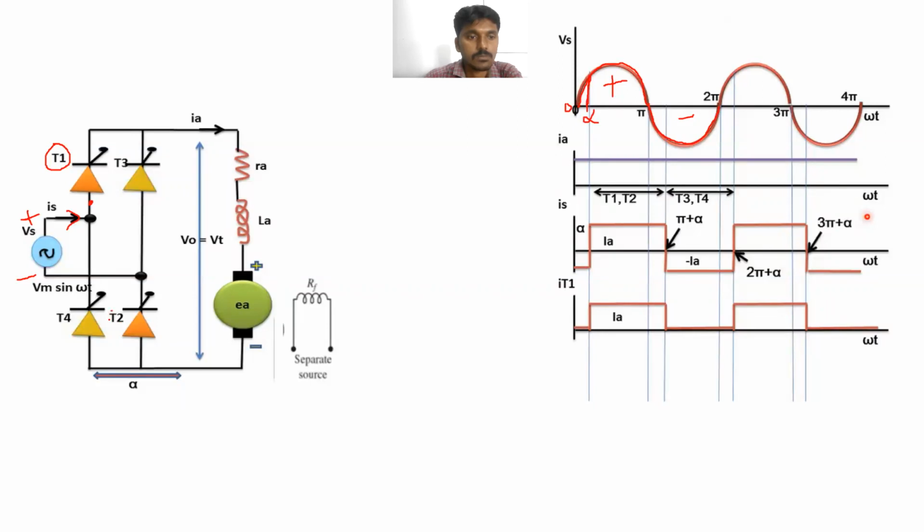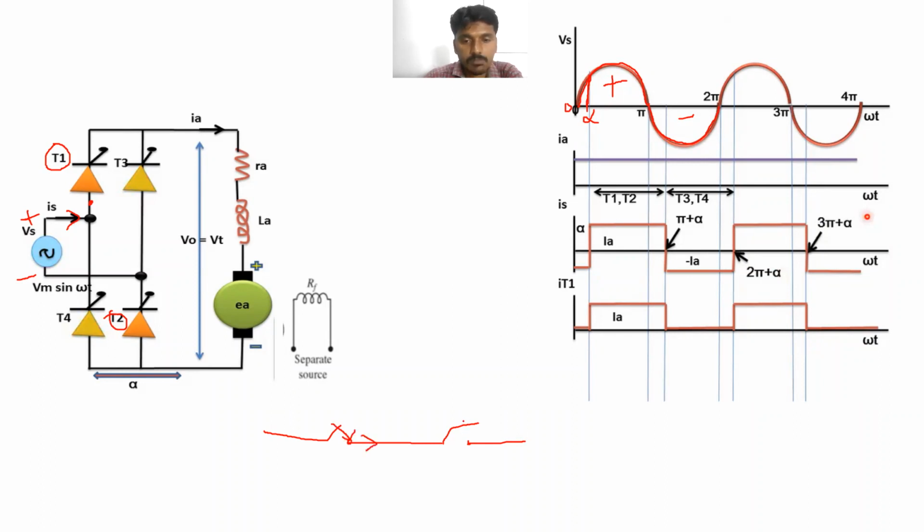At a time we have to apply the gate pulses for both thyristors T1 and T2. For example, here we have one switch and one more switch here. Clear? So this switch is closed. We have given the gate pulses for this switch, so the current is flowing through this circuit.